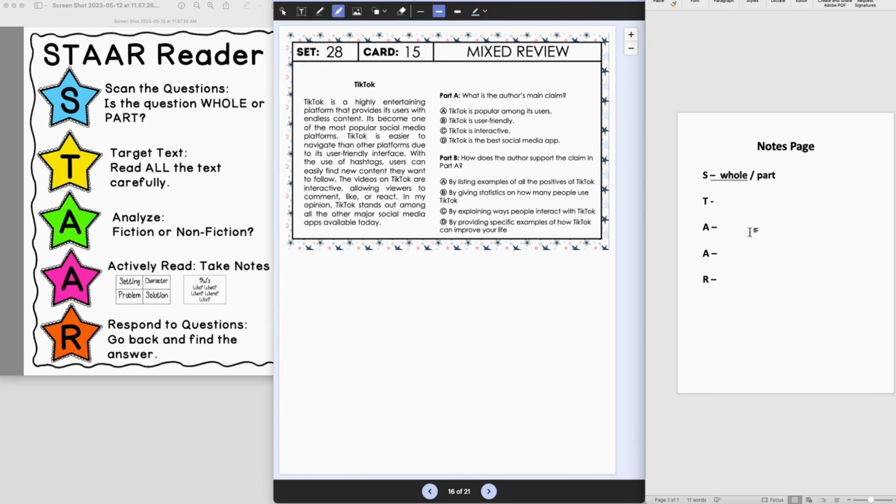So now as we analyze, we can see that this is a nonfiction text, kind of trying to convince you about TikTok. So let's actively read and think about who, what, when, where, and why.